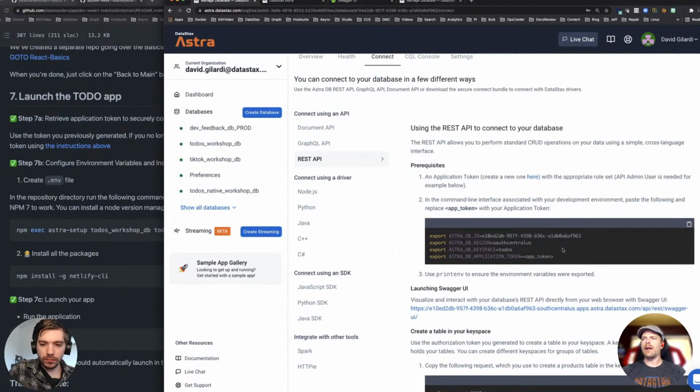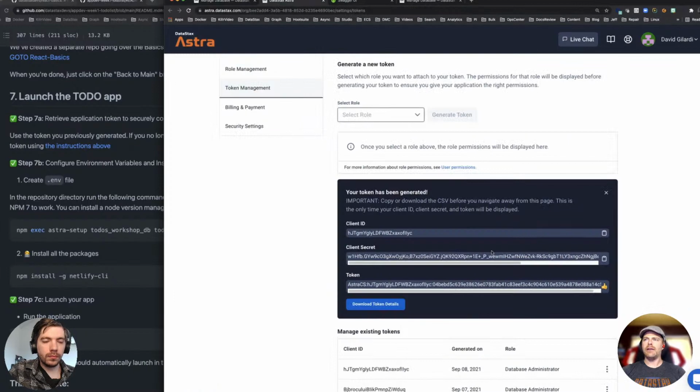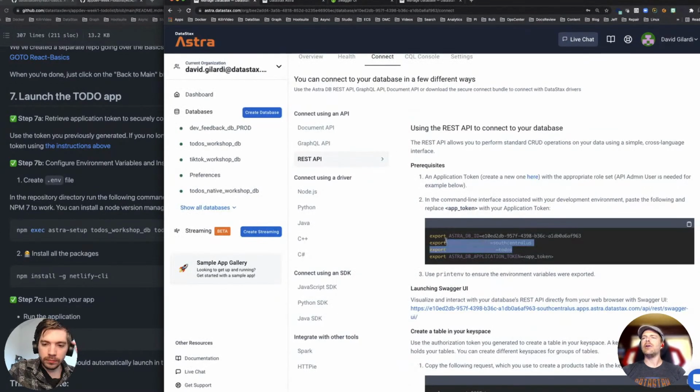Now, if you're wondering where that token comes from, well, remember that page where I said, hey, you need to download these details? That's what I'm talking about. But all the rest of the stuff is given to you. So normally, if I didn't have a helper tool like Astra setup, I would just create the .env file myself, and I would be plugging these things in.